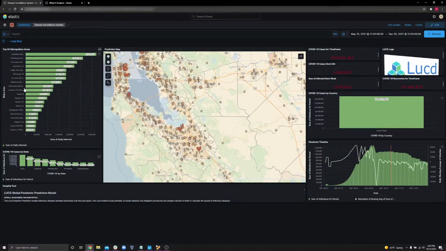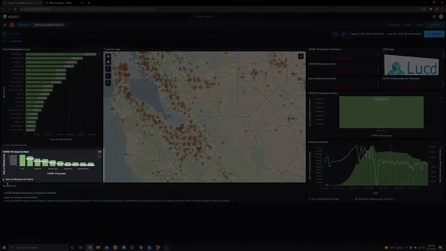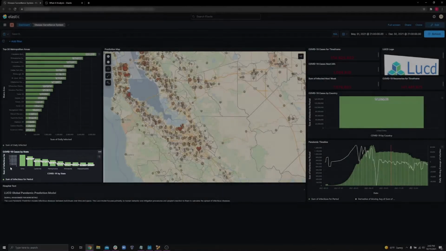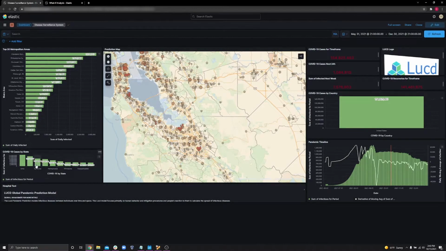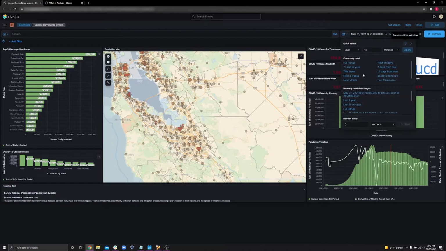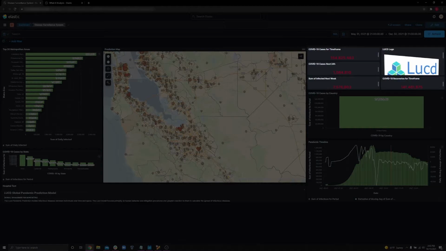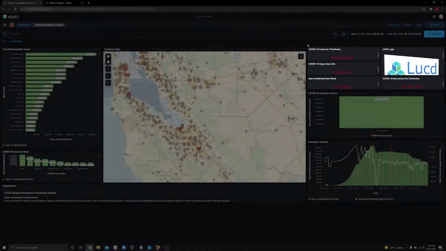Similarly, we have another bar graph just below, which is COVID-19 by state, but instead of the sum of the daily infected, this is showing us the sum of the infectious for the period. The period being taken into consideration here is dependent on the time period at the top of the dashboard. You can very easily change the time period that it shows. You can say you want to see the next 2 weeks, the next month, or something a little bit more specific. Moving down, we display some raw numbers. Each widget title tells you what the number represents.